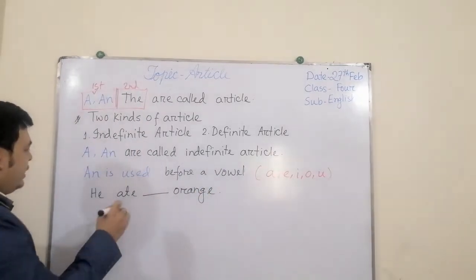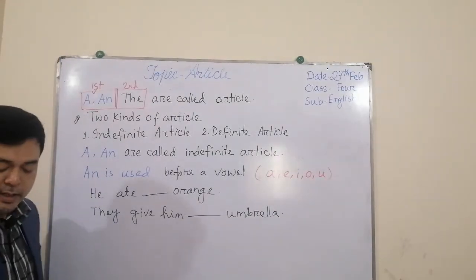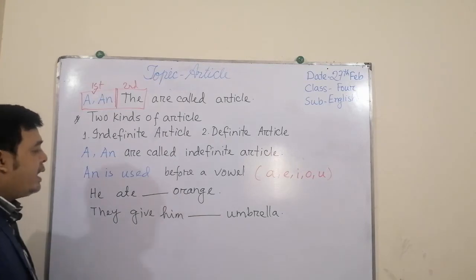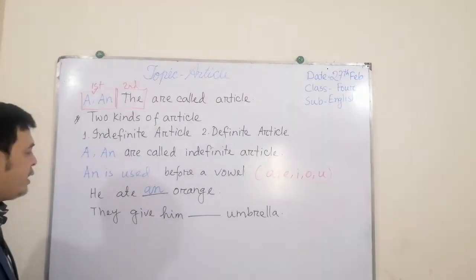For example, these two, you can see that here he ate an orange. Why?